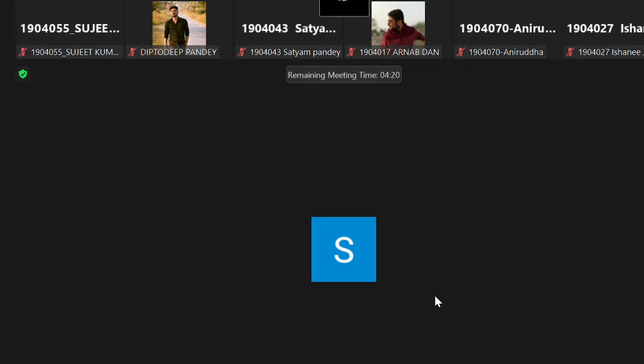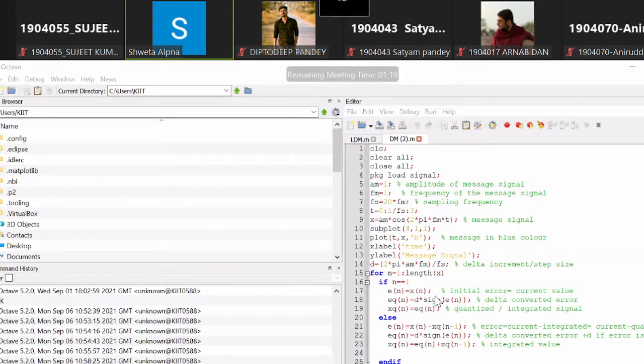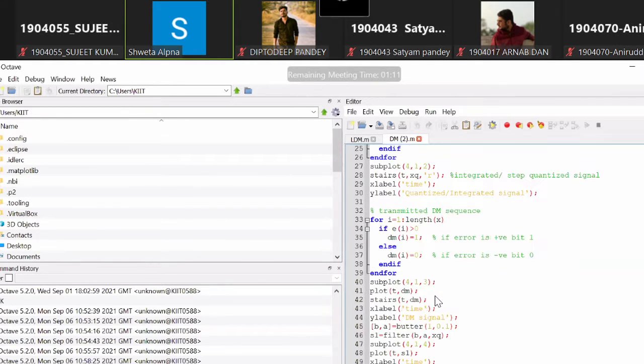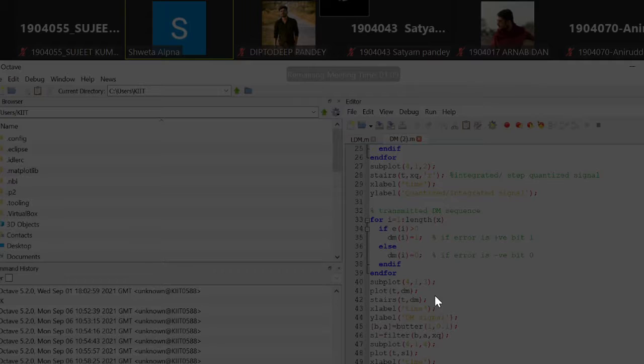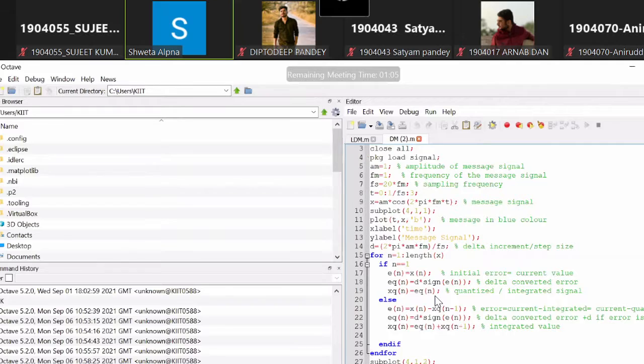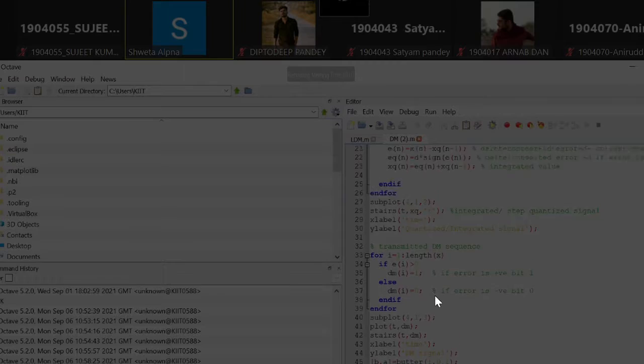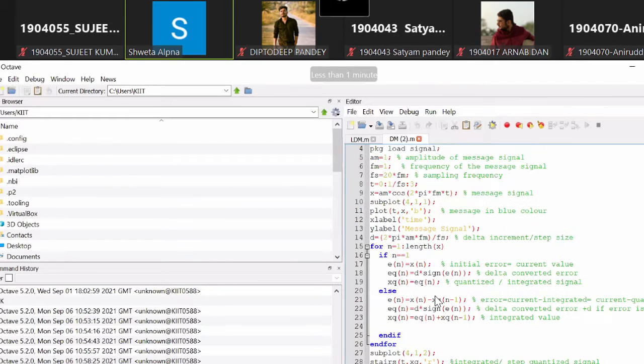So I hope everybody has understood. Kindly note down the program. Okay. Have you all noted down or not? You have to run the program, isn't it? Because in the manual, the program that is given is probably causing some error. So these lines are running. You should all note it down and run it in your laptop.